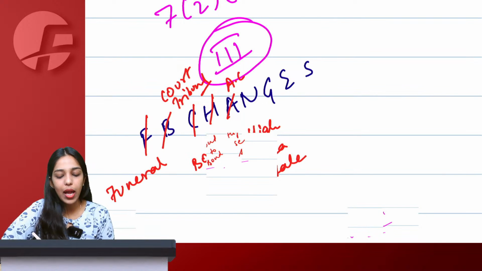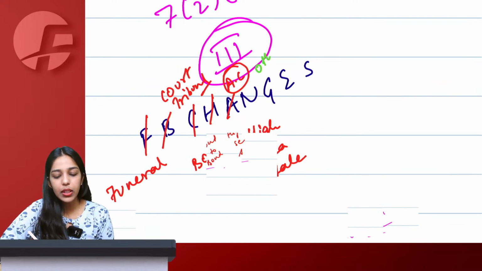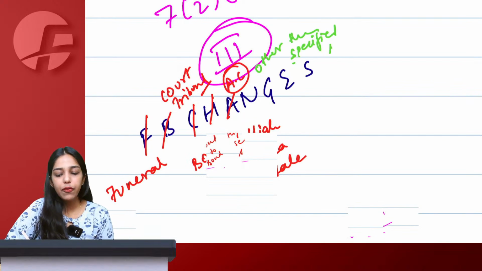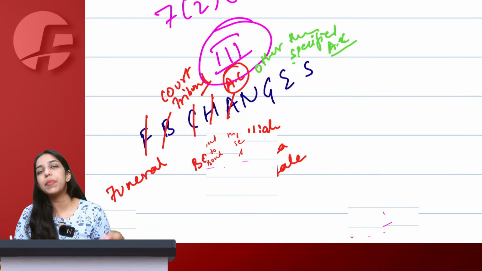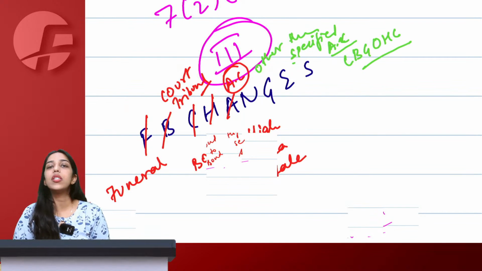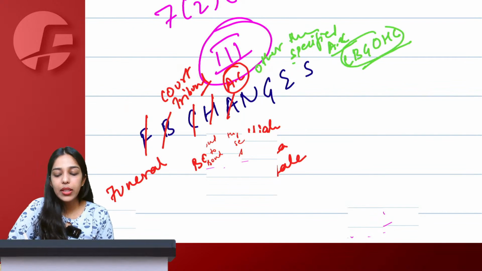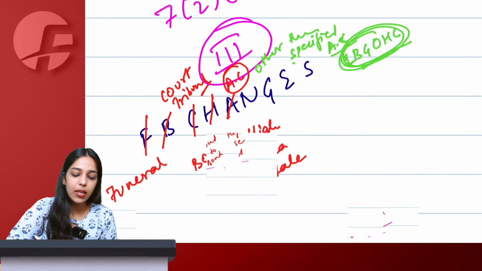A for all actionable claims other than specified actionable claims. What were specified actionable claims? Lottery, betting, gambling, online money gaming, horse racing and casino. So only these things are considered as supply. Other than this, all actionable claims are not considered as supply.